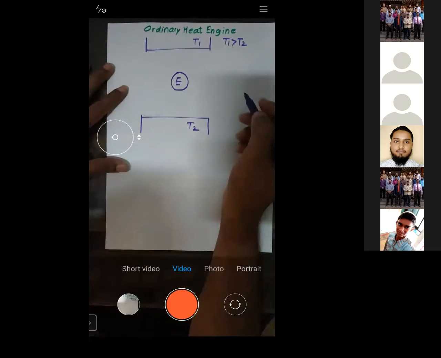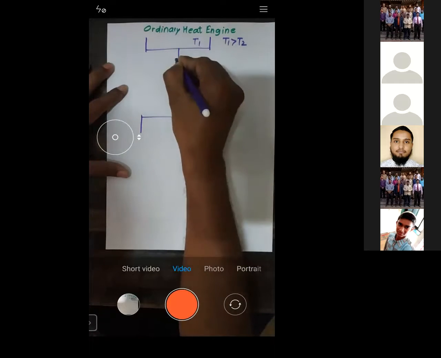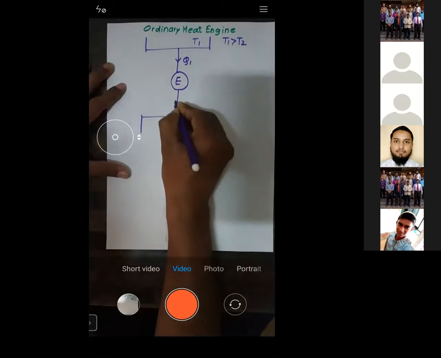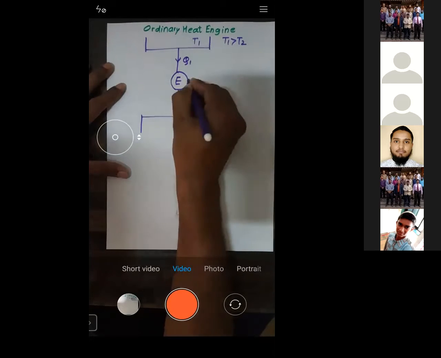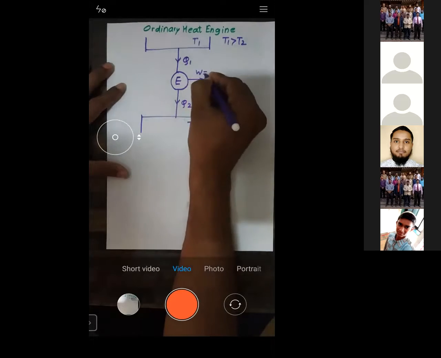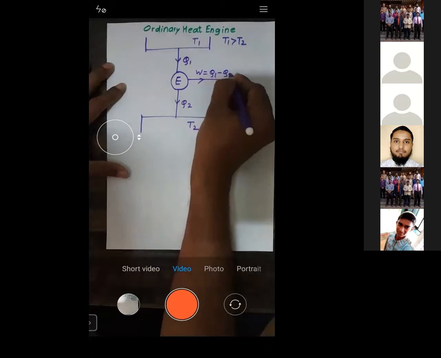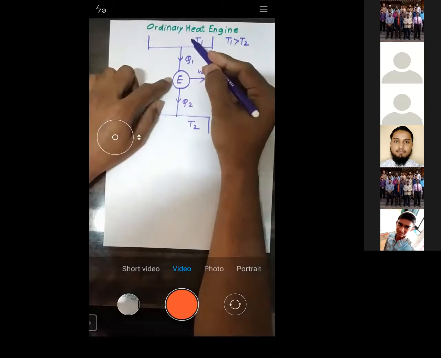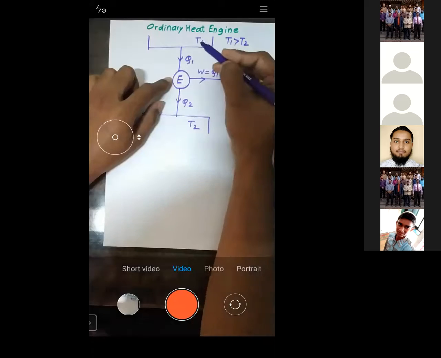So what happens? The engine receives heat from the high temperature reservoir, rejects heat to the low temperature reservoir, and produces work W equal to Q1 minus Q2. Naturally, heat flows from high temperature to low temperature, so heat will flow from T1 to T2.